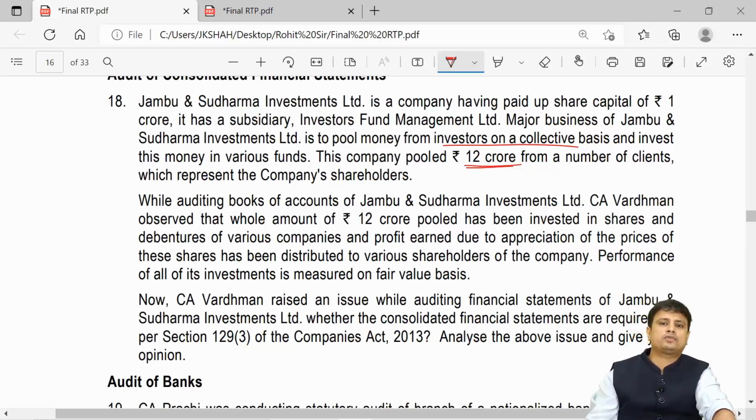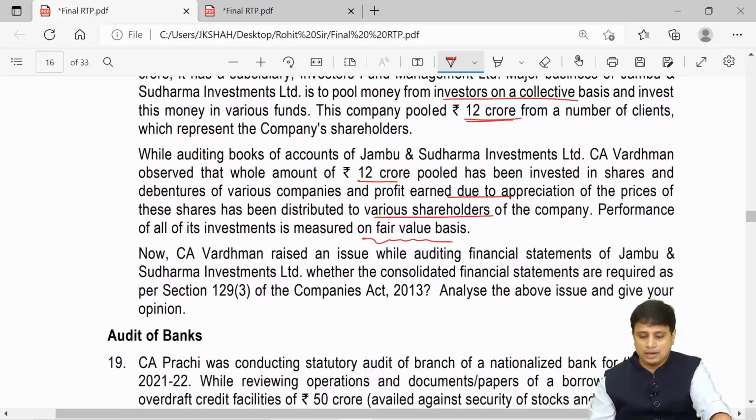While auditing the books of accounts of Jambu and Sudharma Investment Limited, CA Vardhan observed the whole amount of rupees 12 crores pooled has been invested in the shares and debentures of various companies, and profit earned due to appreciation of prices of the shareholders had been distributed to various shareholders of the company. Performance of all its investment is measured on a fair value basis. Now CA Vardhan raised an issue that auditing financial statements of Jammu and Sudharma, whether the consolidated financial statements are required. My friends, you have prepared this very well.